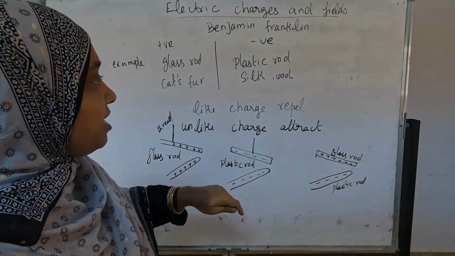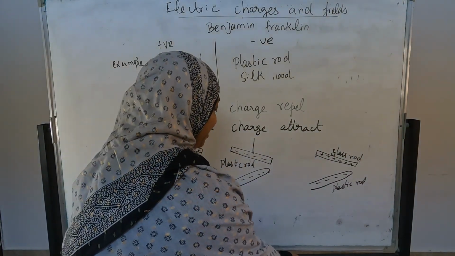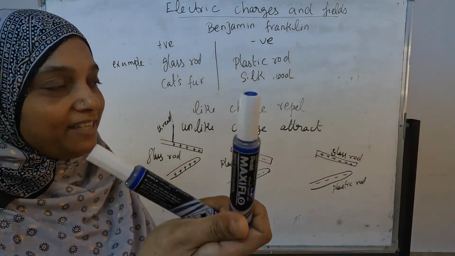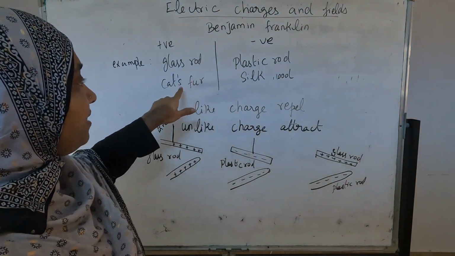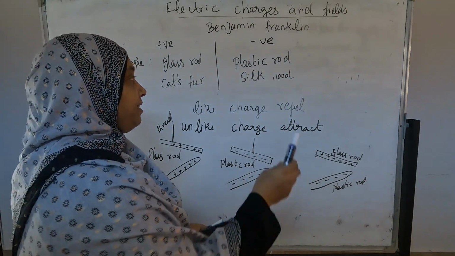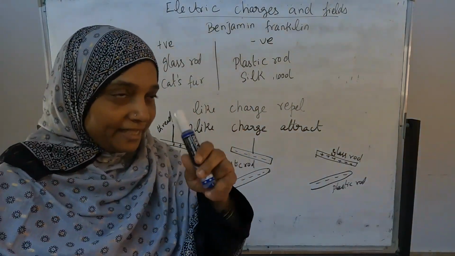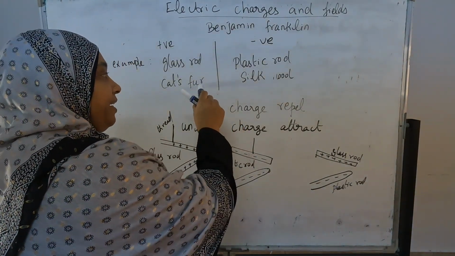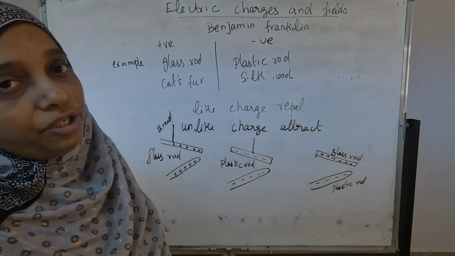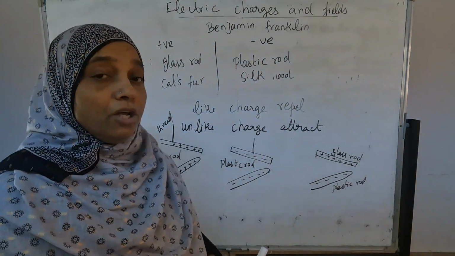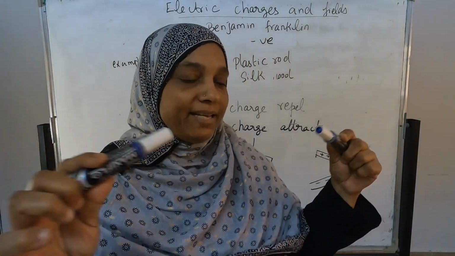Then they are taking another experiment, a plastic rod. I will change the color of this one. Now I am taking blue color for the plastic rod. They rub the plastic rod with cat's fur, and another plastic rod also with cat's fur. That time this plastic rod is attaining negative charge, and this is also attaining negative charge. So both of them having negative charge, they start to repel each other.